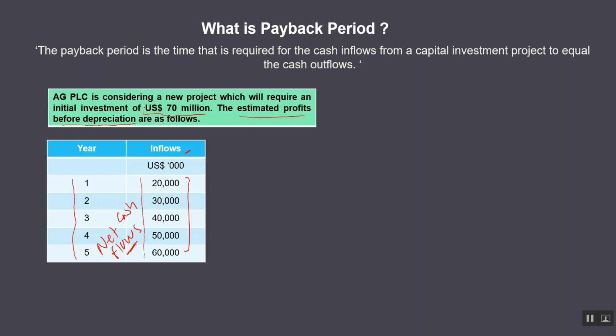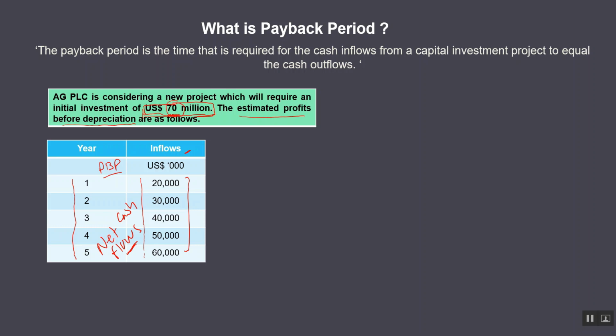As you can see, our initial investment is 70 million. Our cash outflow is 70 million. Now to calculate the payback period, what we need to identify here is the point at which this 70 million will be paid back.